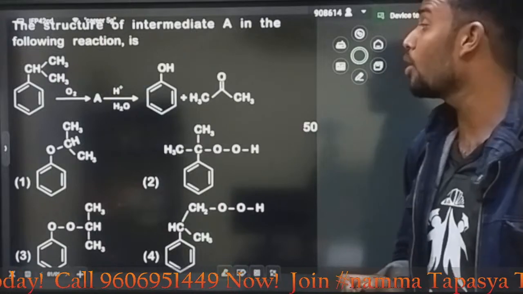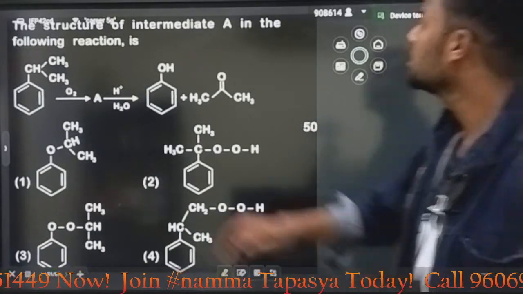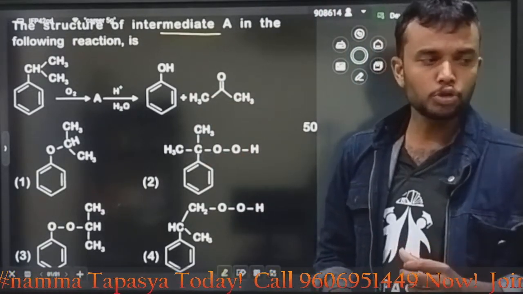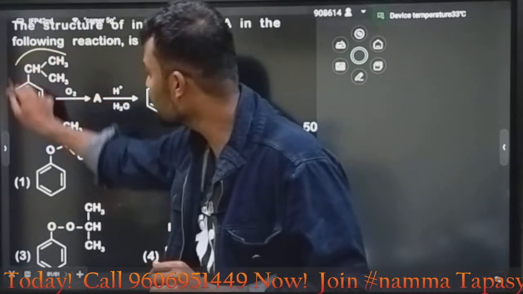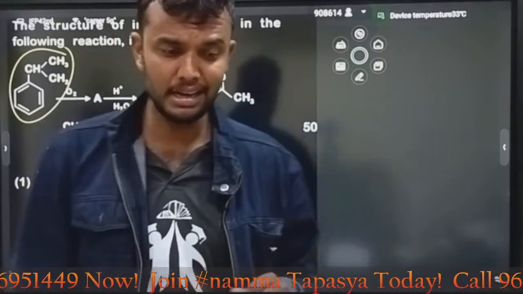Next question, again from your organic. It is from your alcohol and phenol chapter, preparation of phenol. Here look here, we need to choose the intermediate A. What we need to choose here, my dear bacho? Intermediate A. Look here, what is the name of this molecule? We call it isopropyl benzene, or we have another name.